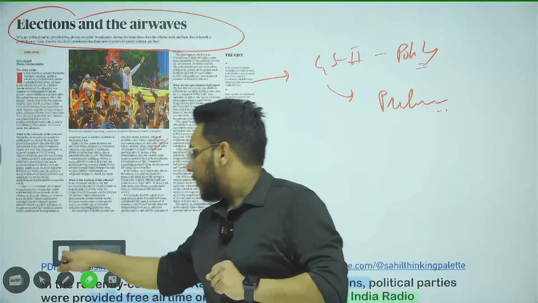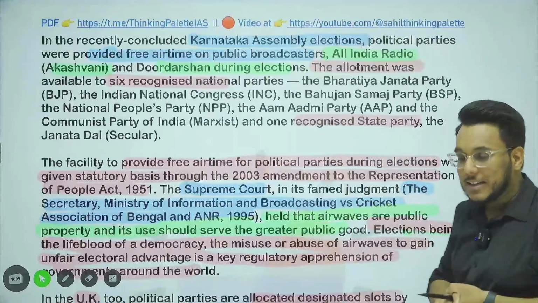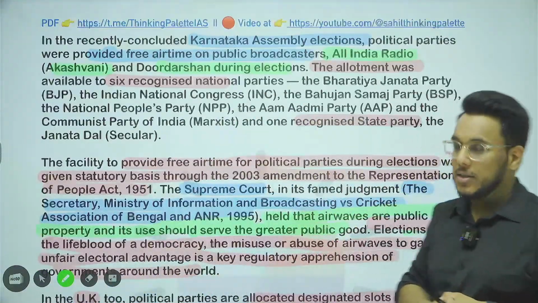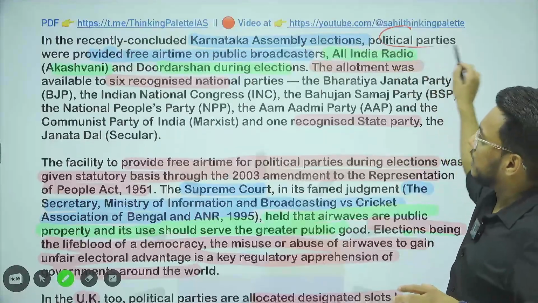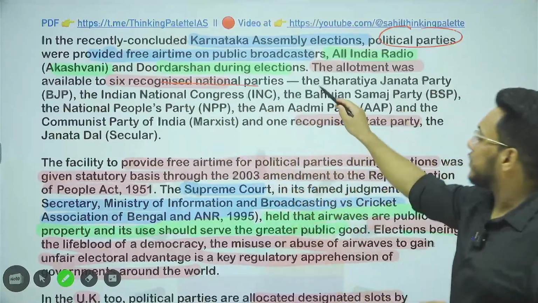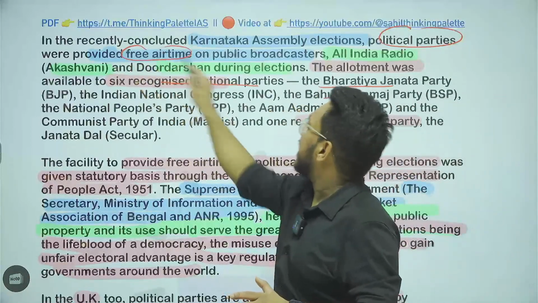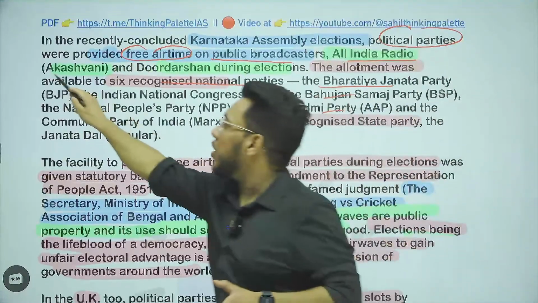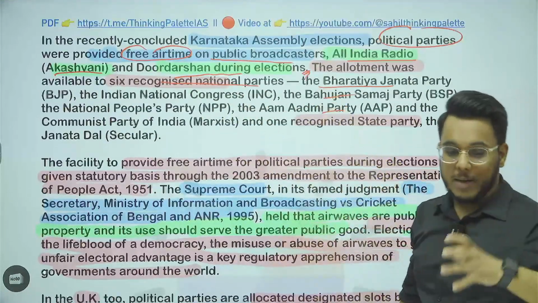Now, before going into this article, let's understand some of the background. Recently we have seen that the Karnataka elections got concluded, and during the Karnataka elections, 6 recognized national parties were given free broadcast time, or free air time, on public broadcasters, that is All India Radio Akashwani, as well as on Doordarshan. During the elections, they were given free broadcast time.